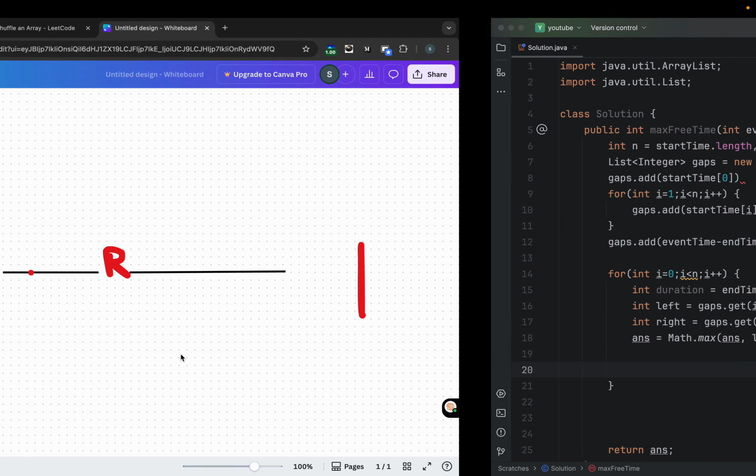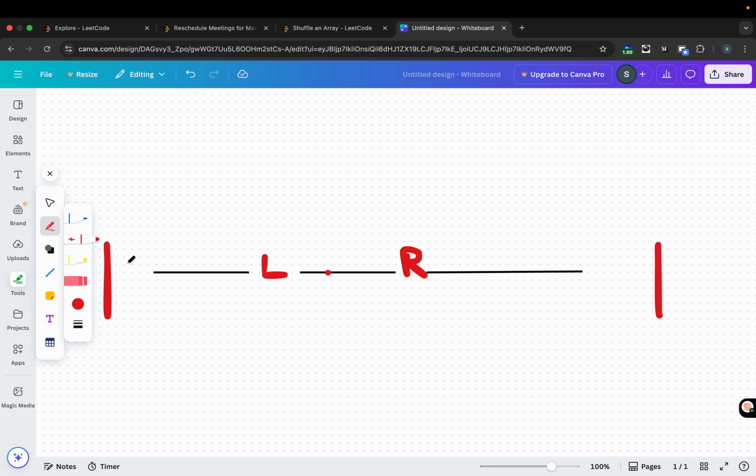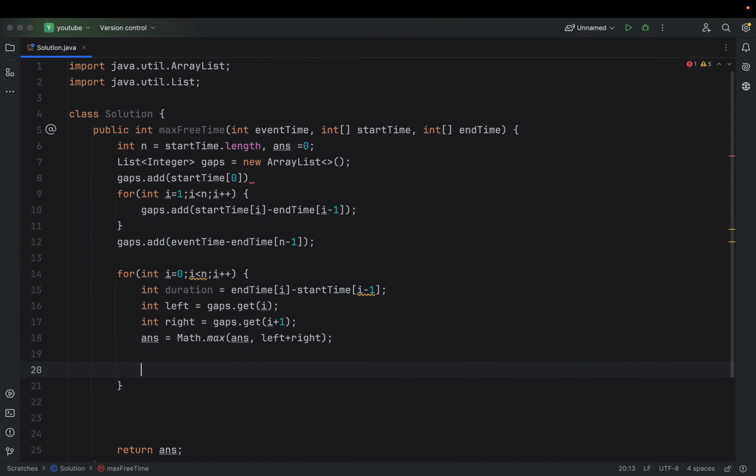Now for the other case, I wanted to check: can I reschedule this meeting? To reschedule, I have the gaps, and inside the gaps I need to check whether there is any gap which has a greater time period than the duration of my meeting. To check that, there are ways we can even use binary search. Binary search works in this case itself. We can find the index which has a greater value than the duration of the event.